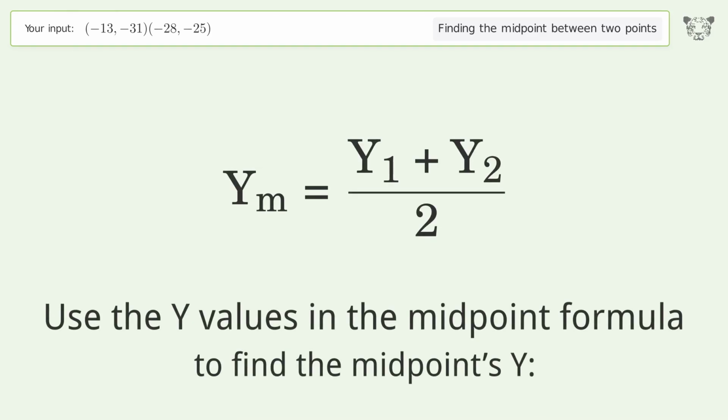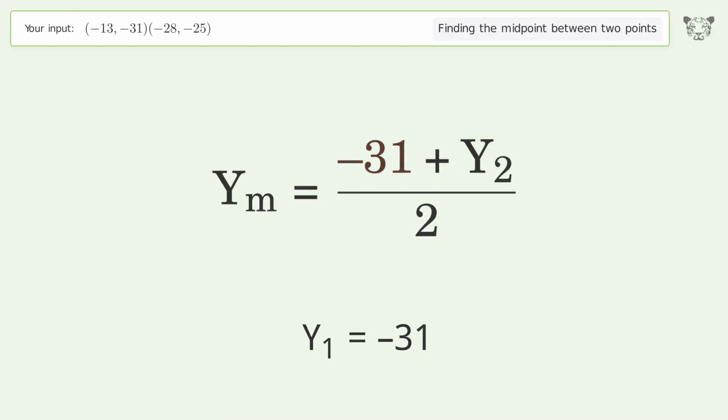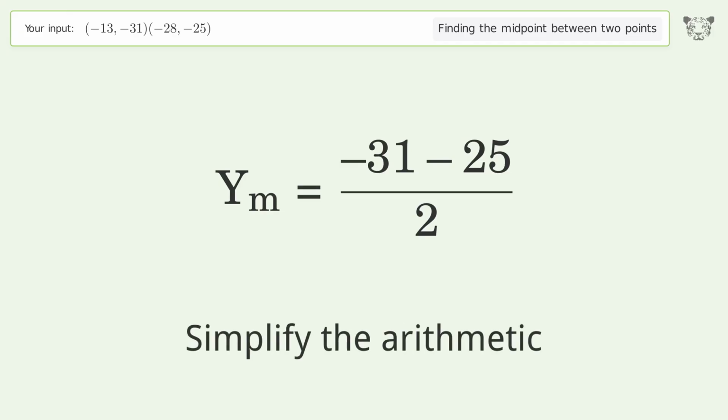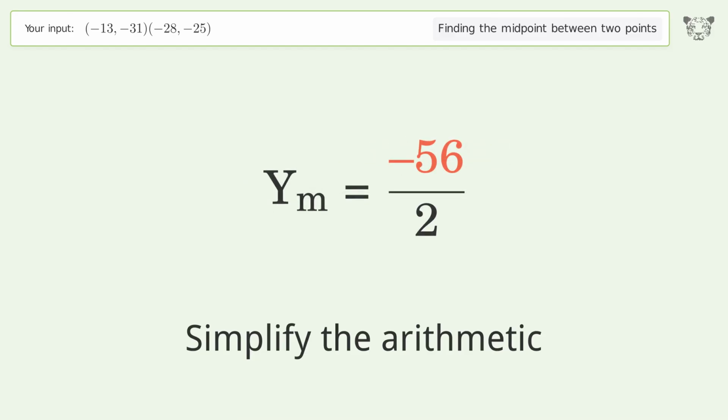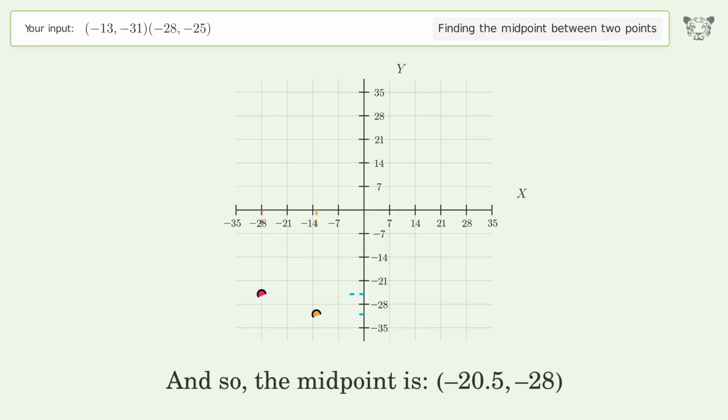Use the y values in the midpoint formula to find the midpoint's y. y1 equals -31. y2 equals -25. Simplify the arithmetic. And so, the midpoint is -20.5, -28.